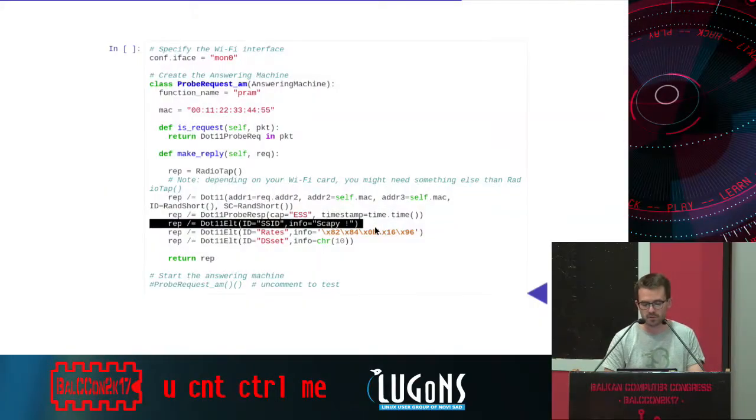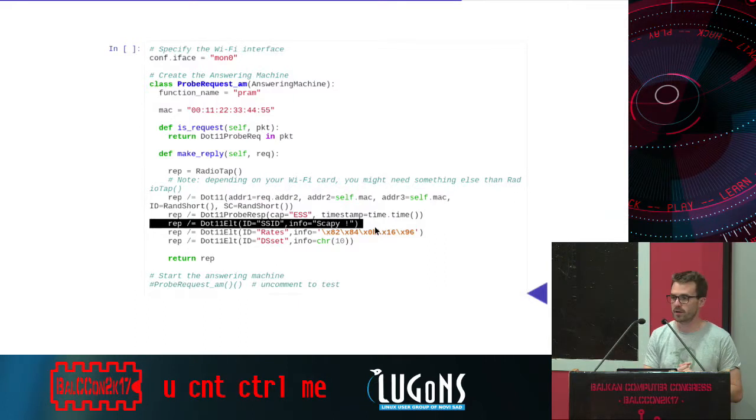So in the reply, we'll use a specific radiotap header in order to send this packet to the Wi-Fi card. Then we'll build the 802.11 packet, and let's say the only interesting information is here. We'll say, okay, there is a fake SSID called Skype, and every time my phone tries to list access points, Skype will reply with this fake one.